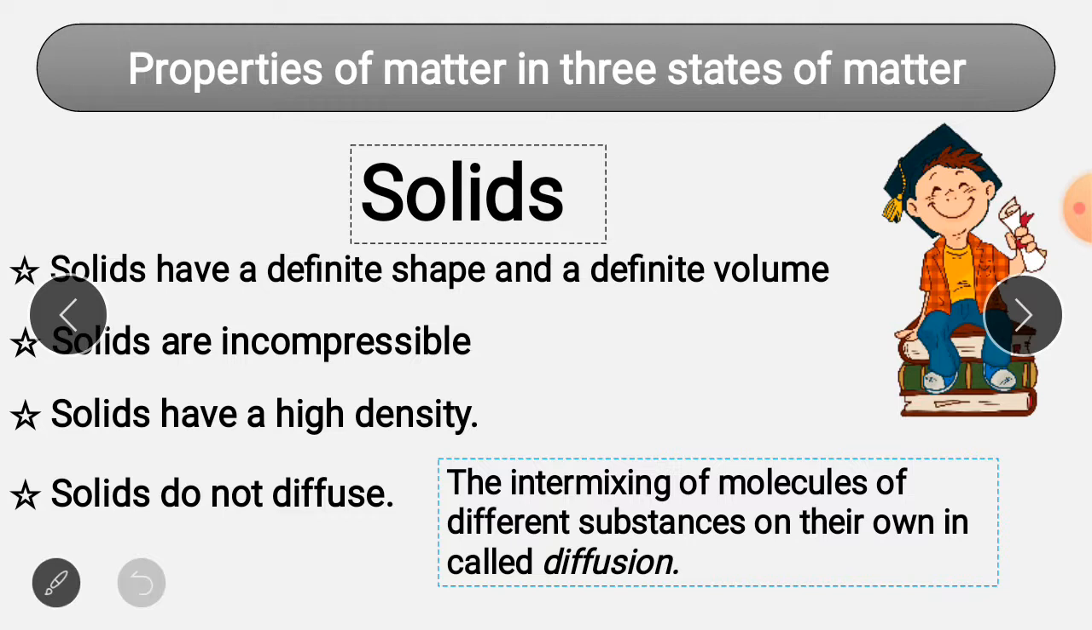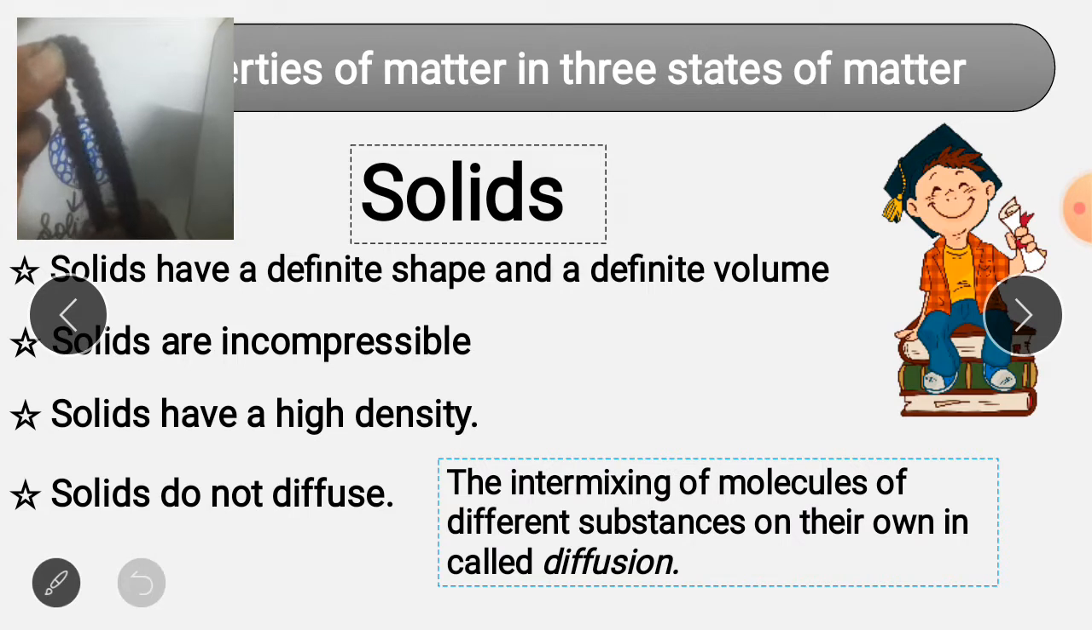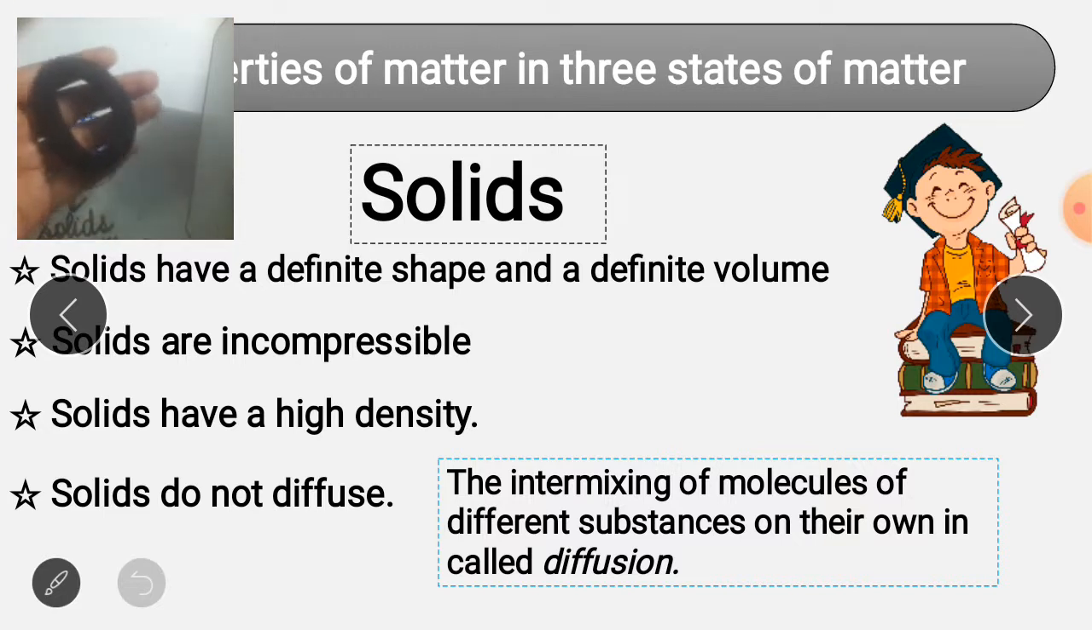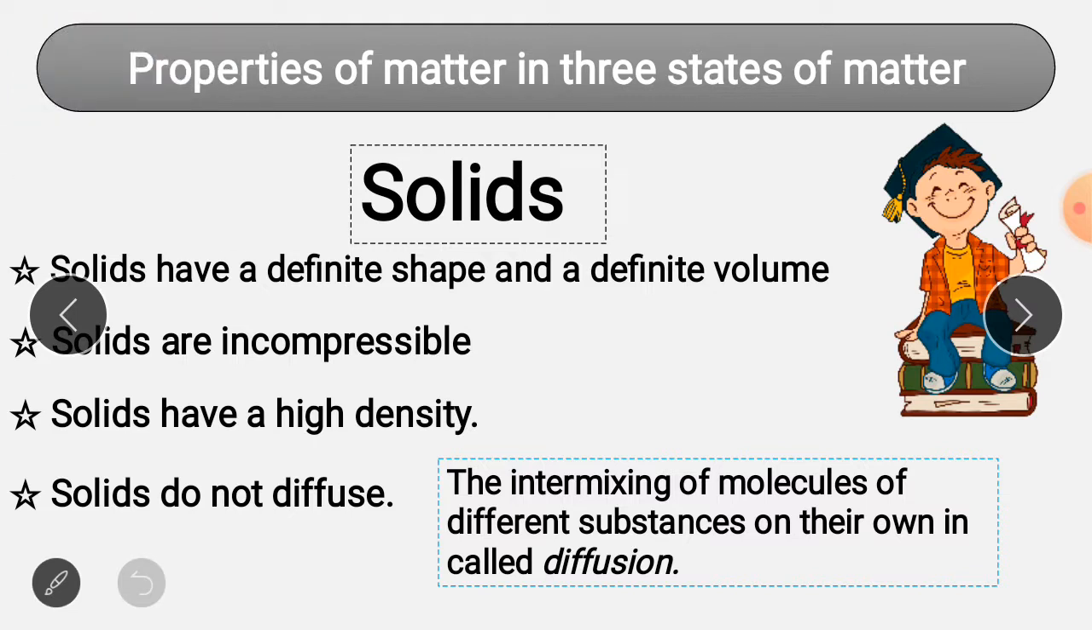And like rubber, let me show you the rubber, like elastic, the rubber band we use in our hair to tie our hair. When we apply an external force and pull it, it changes its shape. And when we remove that force, it comes back to its original shape. So this means that we can change the shape of any solid by applying some external force.